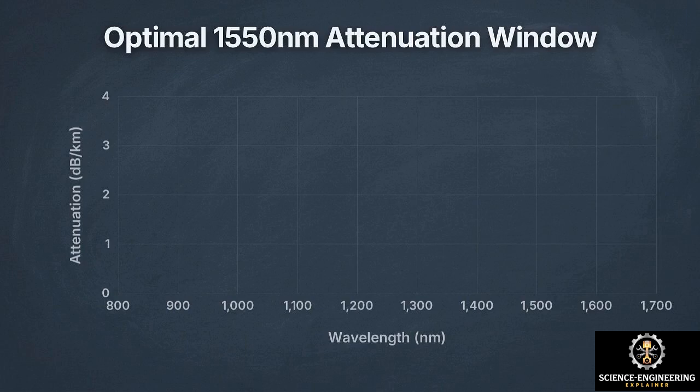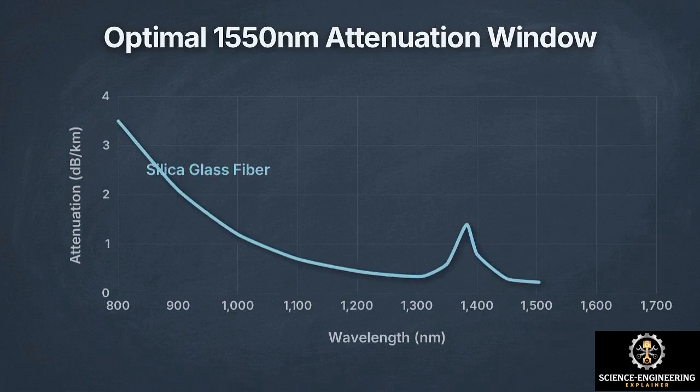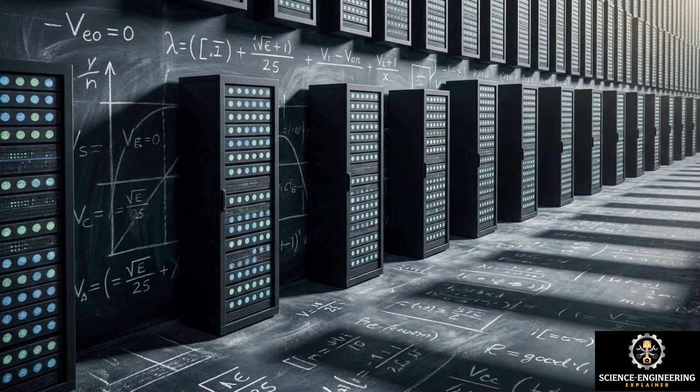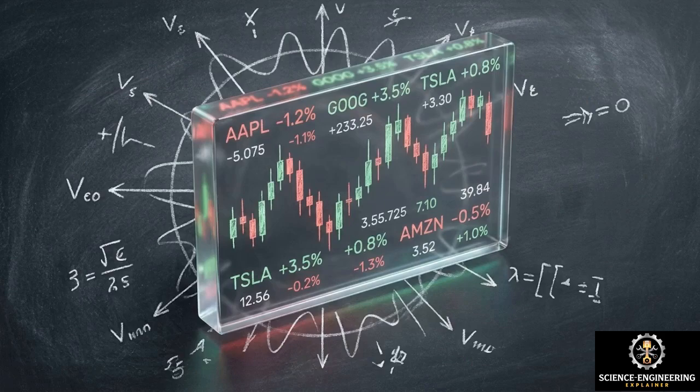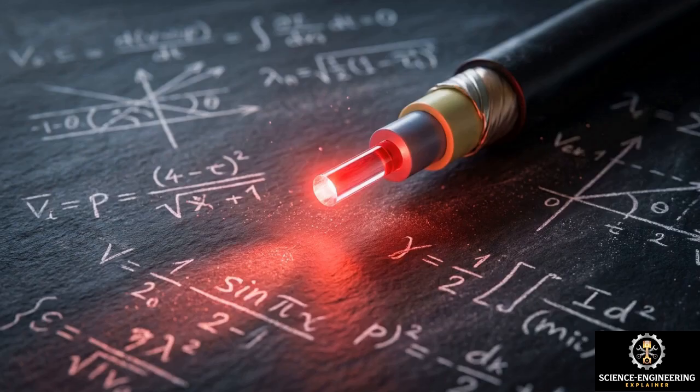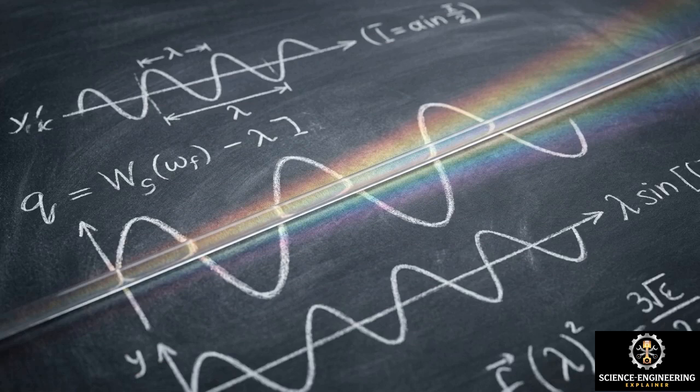When this ultra-narrow geometry is combined with lasers operating in the optimal 1550 nanometer window, we achieve maximum wave confinement with the lowest possible glass attenuation. Every piece of global digital infrastructure, from massive data center interconnects to high-frequency financial trading, is physically carried by these perfectly guided infrared waves. The global data network relies entirely on our ability to precisely apply the laws of pure electromagnetic wave theory to a physical thread of glass.